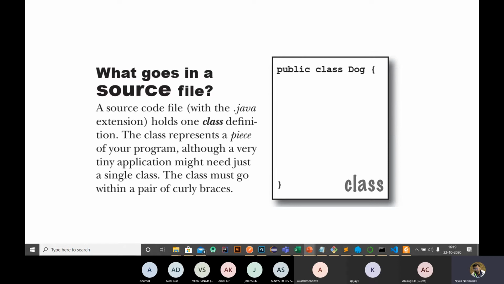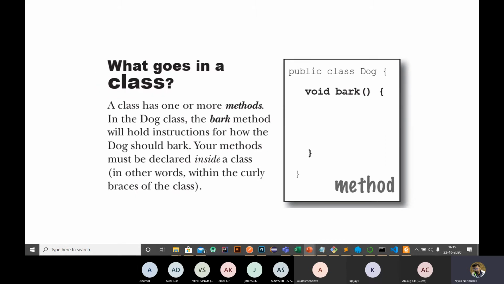Then the class is closed by a closing brace. So a class represents a piece of your program that is inside a pair of braces. Inside the Dog class, we are writing a function called bark.